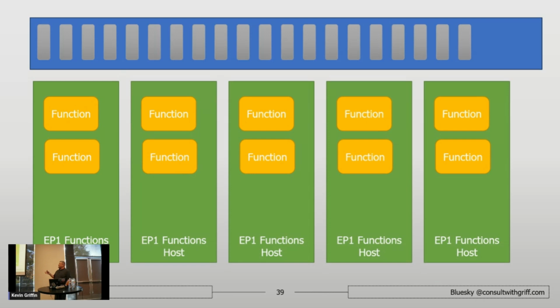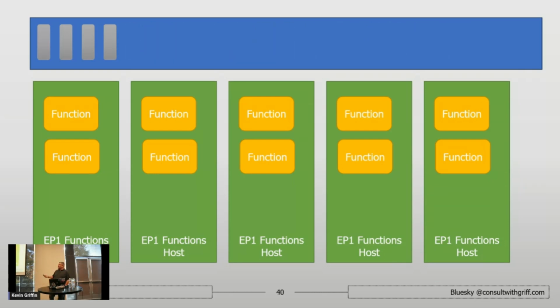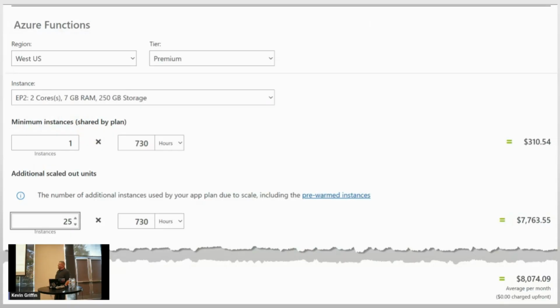So that's what we were doing. We were putting stuff in the queue. It was processing that queue as quickly as possible. It got up to 25 instances at EP2. I shouldn't say EP2, not EP1. But there's a problem with this. Even though it annihilates the queue, the work gets done. It's great. But it costs a lot of money to run 25 instances for a month in Azure Functions compute.